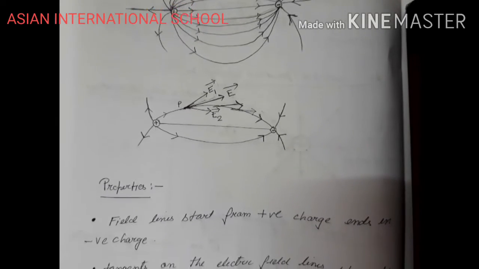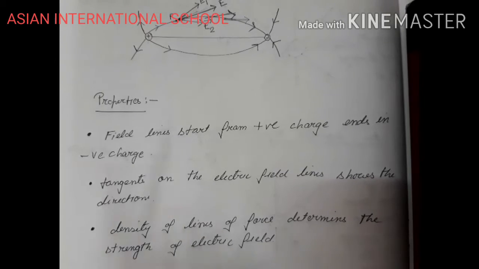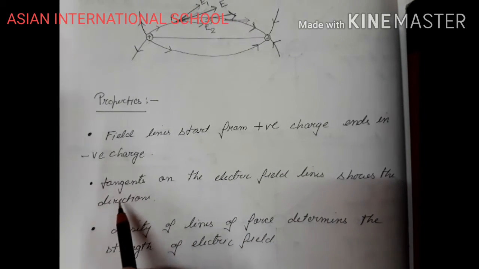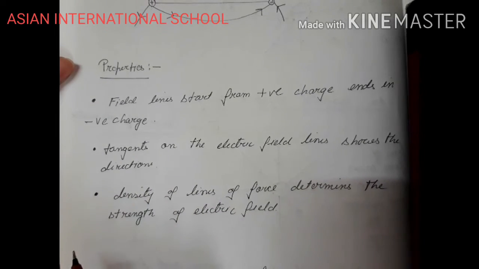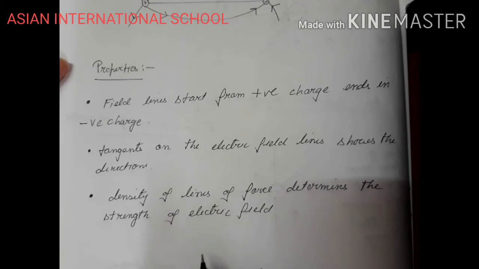Now we will come to the properties of the electric lines of force. Field line starts from positive charge and ends into negative charge. Tangent on the electric field lines shows the direction. Density of lines of force determines the strength of electric field.